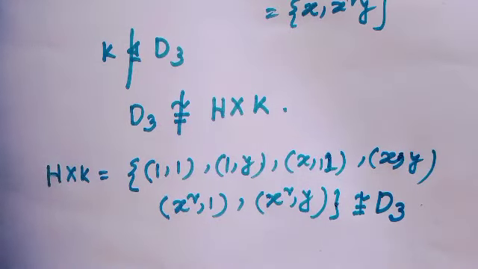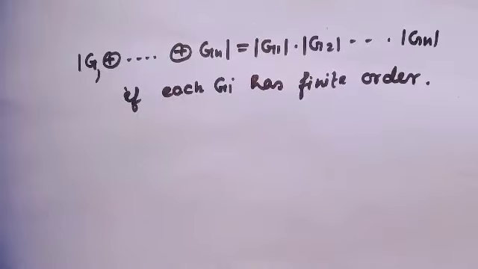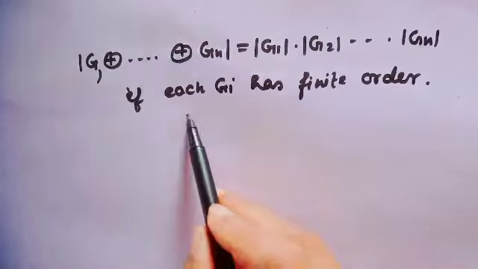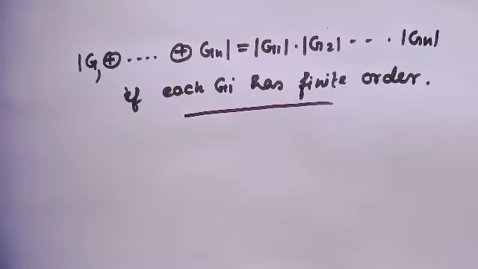Are you getting? Well, there exists a nice thing. What will be the order of G1 direct product G2 up to direct product Gn? This is actually the product of the orders of the individual groups. That means order of G1 times order of G2 times up to order of Gn, if each Gi has finite order.